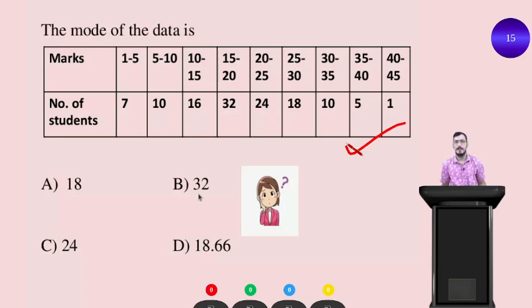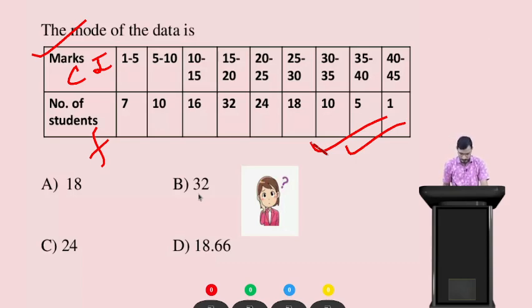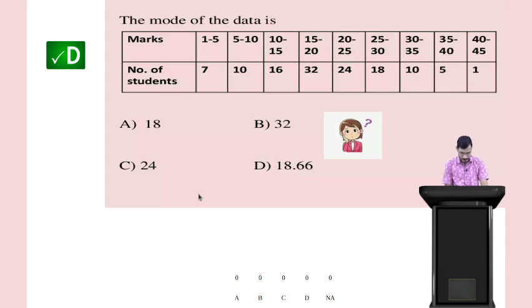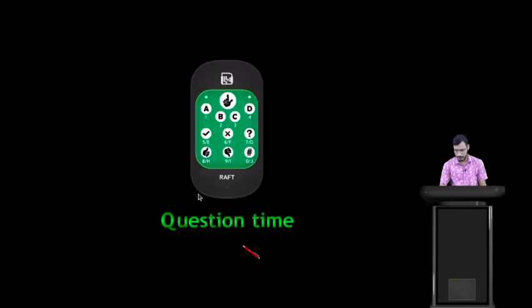That is grouped data. You can see the table here, a grouped data table. Here marks are the class interval, and number of students is the frequency. Okay students, times up. The right answer is option D here. We will discuss in the next part how to find mode in grouped data.